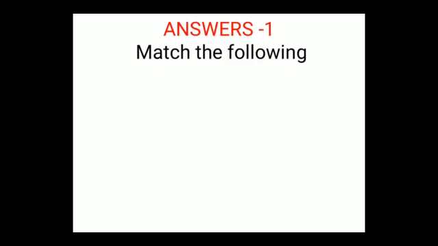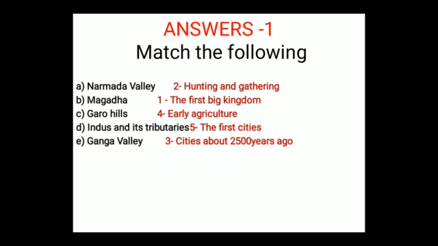Now the answer for match the following: Narmada Valley, the answer is 2nd, hunting and gathering. Magadh, the answer is first, the first big kingdom.